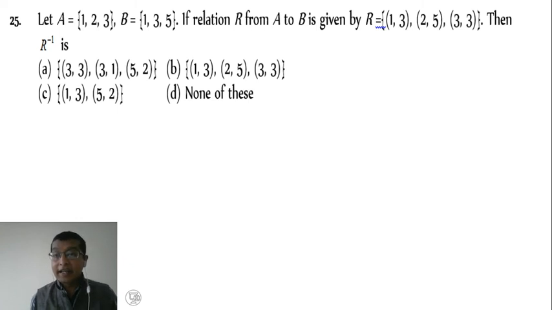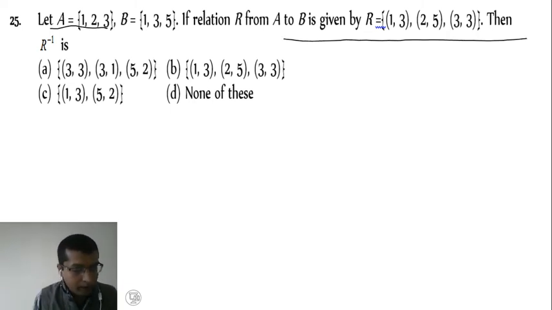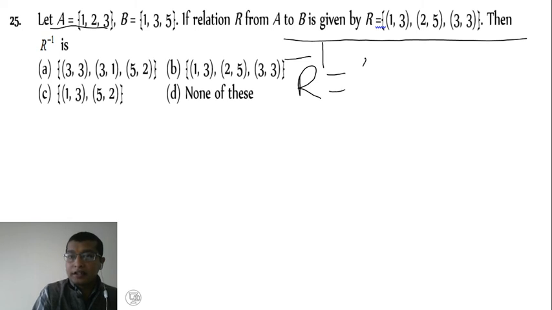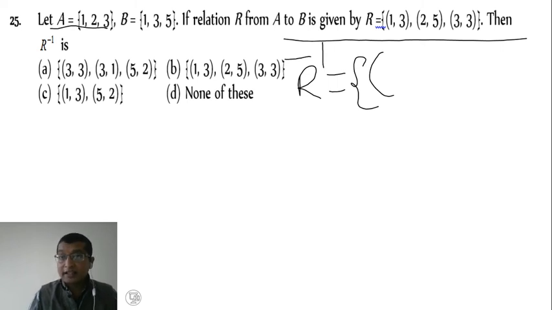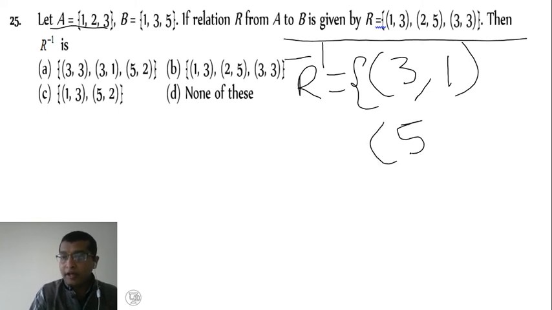Okay. So similarly example number 25. Here set A is defined as {1, 2, 3}, B equal to {1, 3, 5}, and a relation R from A to B is given by R equal to {(1, 3), (2, 5), (3, 3)}, then R inverse is. So it is a very simple R inverse. Just in the last example only we have studied. Just interchange. The first coordinate becomes the second coordinate and the second becomes the first. 3 comma 1. Next it is 5 comma 2. Next 3 comma 3.